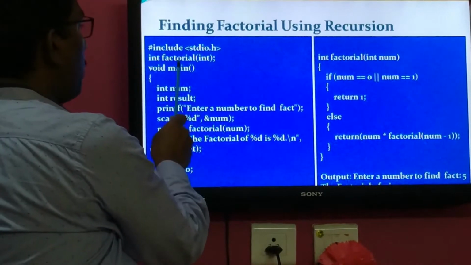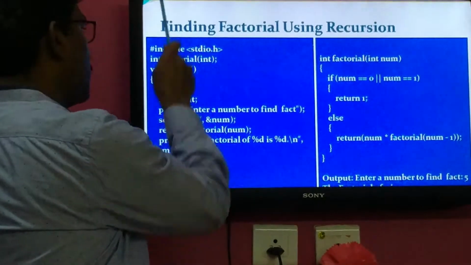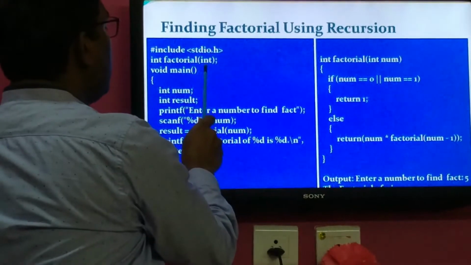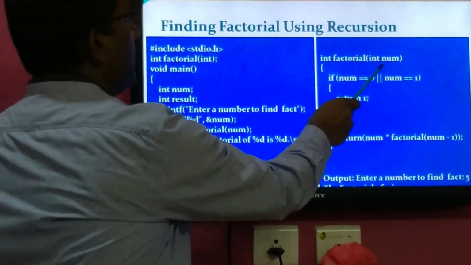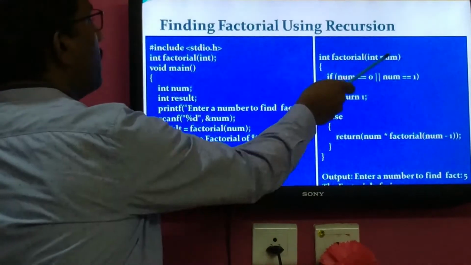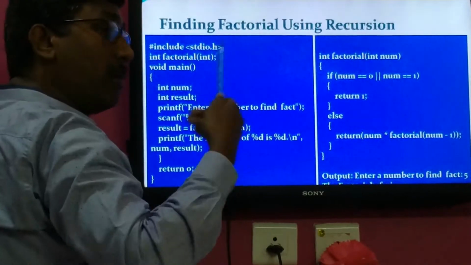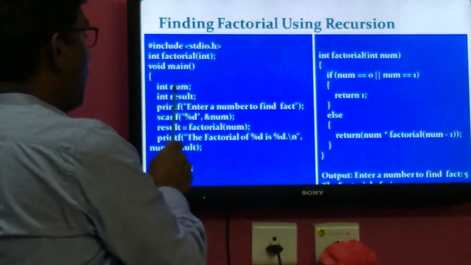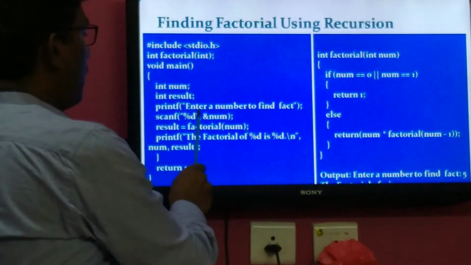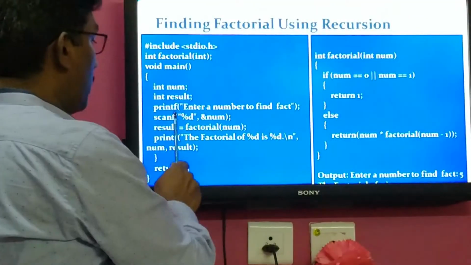We can inform it to the compiler locally also, but for the time being in this program, this function is informed to the compiler globally. That is return type int, factorial. It uses an integer type parameter. The parameter name is not compulsory, it's optional. Only the type of that particular parameter needs to be informed to the compiler. Then within the main function, num is the number I am going to use to find the factorial, and a variable is declared to hold the result. This num value will be provided through the keyboard by using the scanf function.